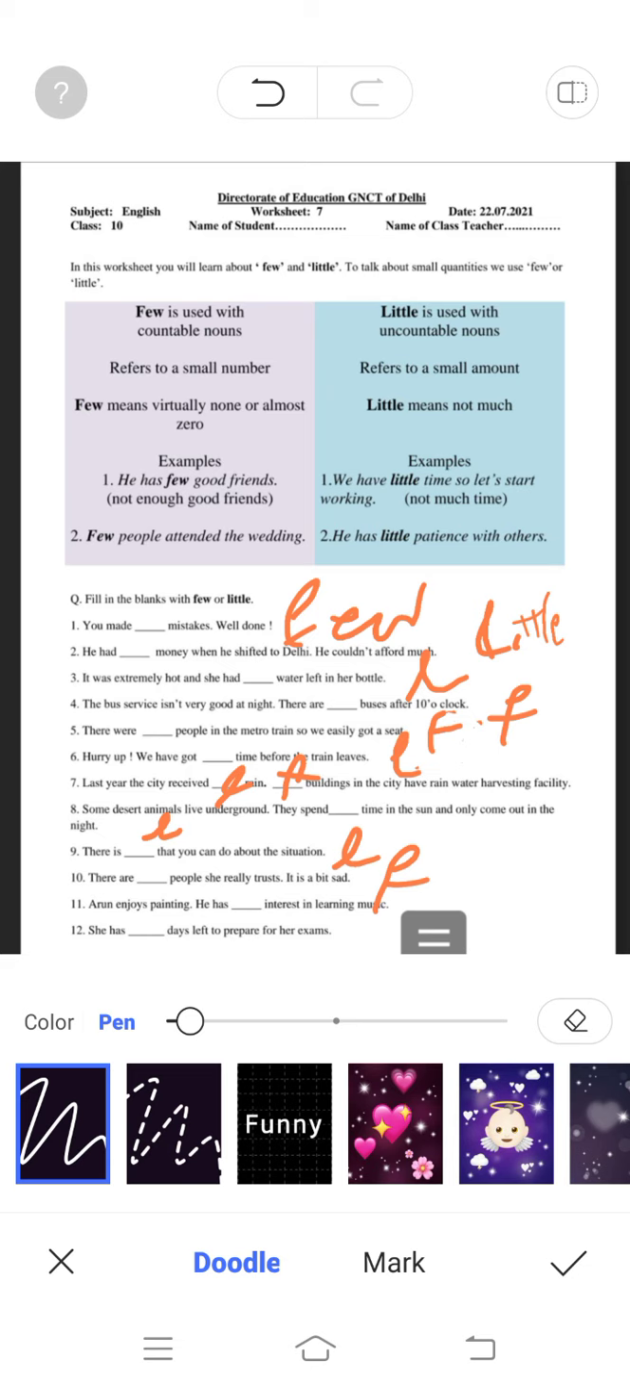It is a bit sad. Arun enjoys painting. He has little interest in learning music. She has few days left to prepare for her exam. So students, I hope you will enjoy doing this worksheet and do it fast and send it across to your respective teachers.